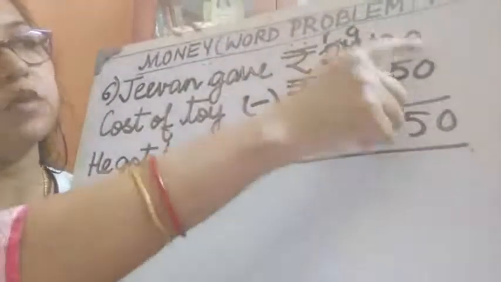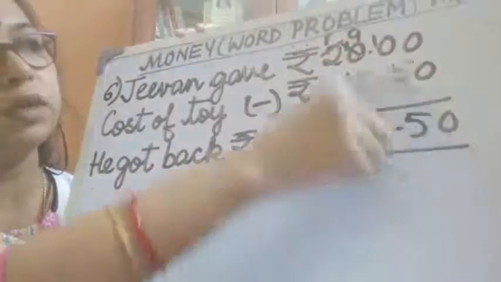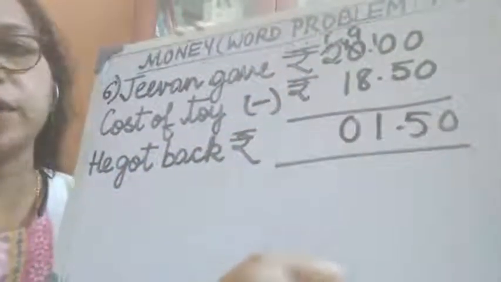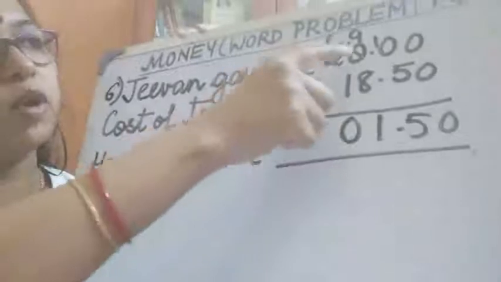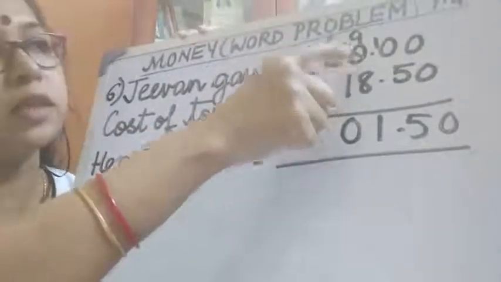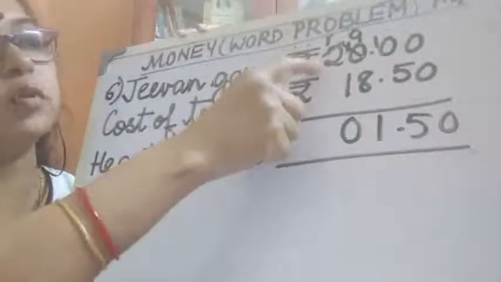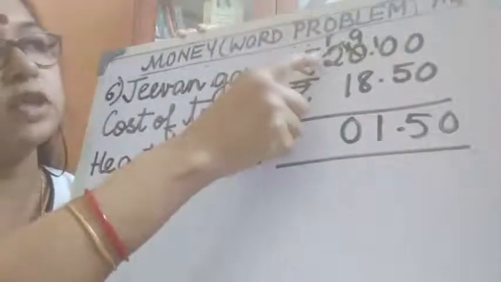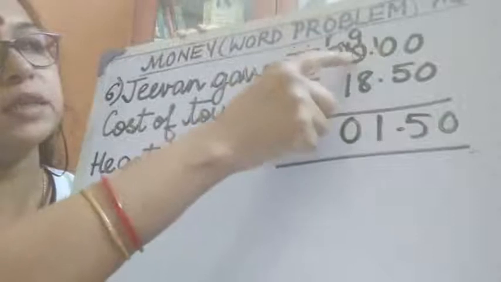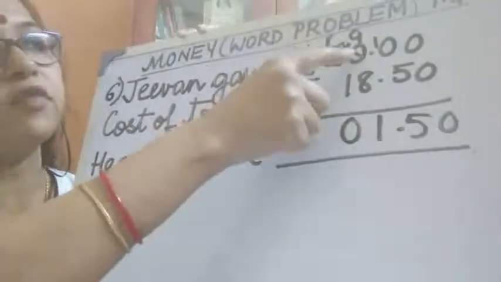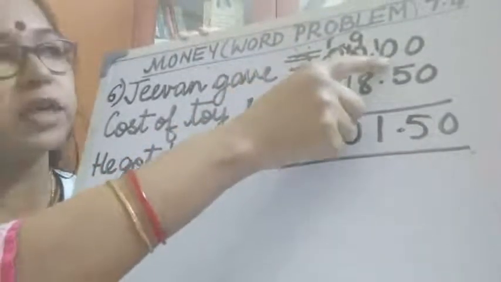So 0 minus 0, I will write 0. From 0, can I minus 5? No. So I am borrowing from this 0. But this is also 0. So from where will I borrow? I will borrow from this 2. From this 2, I take 1. This becomes 10. Again from 10, I take 1. This becomes 10.